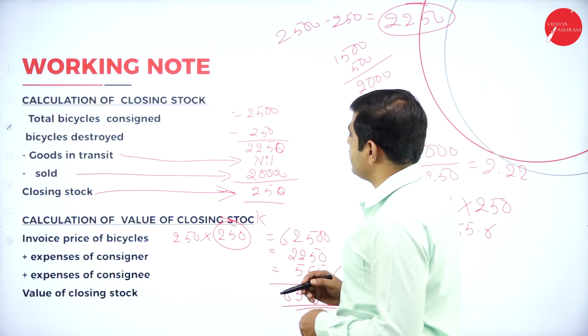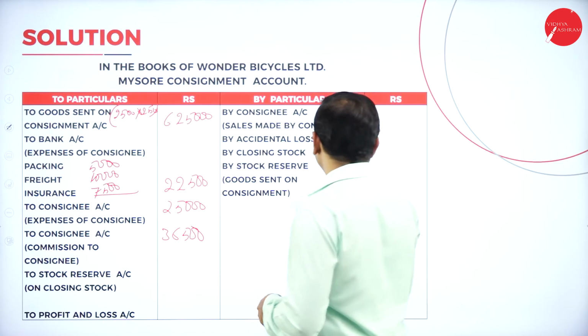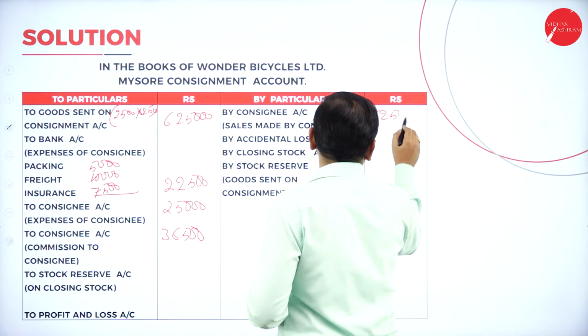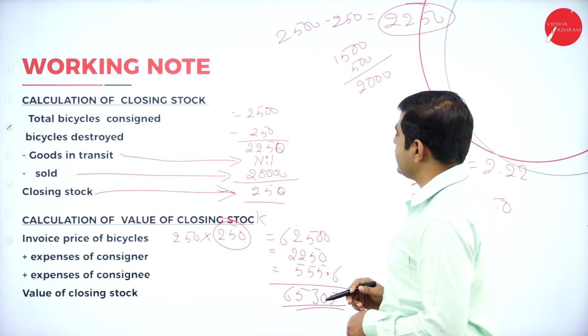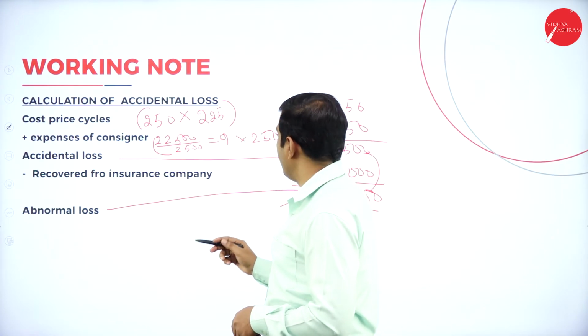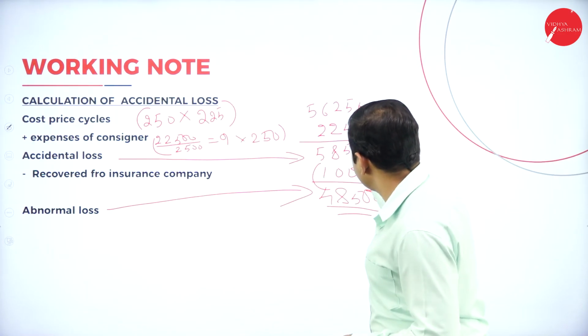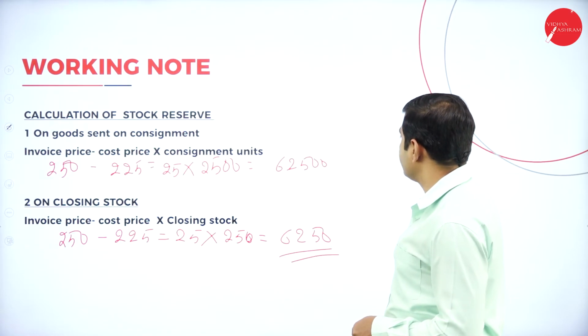Total sales is 6,25,000. Again, by accidental loss. What is the accidental loss here? So calculation of accidental loss. See here, the accidental loss is 58,500.